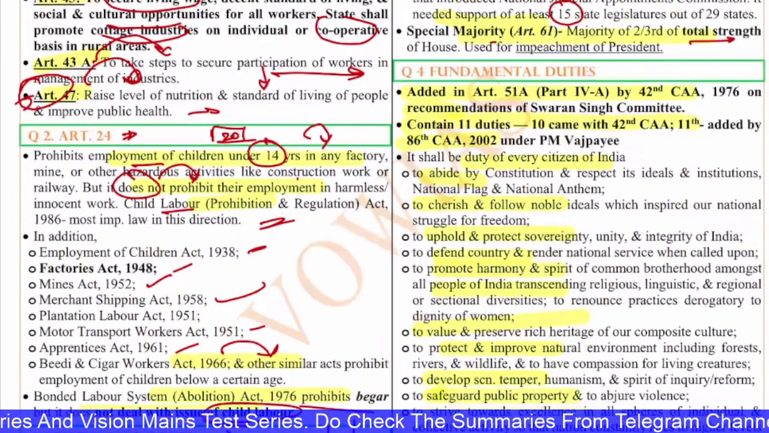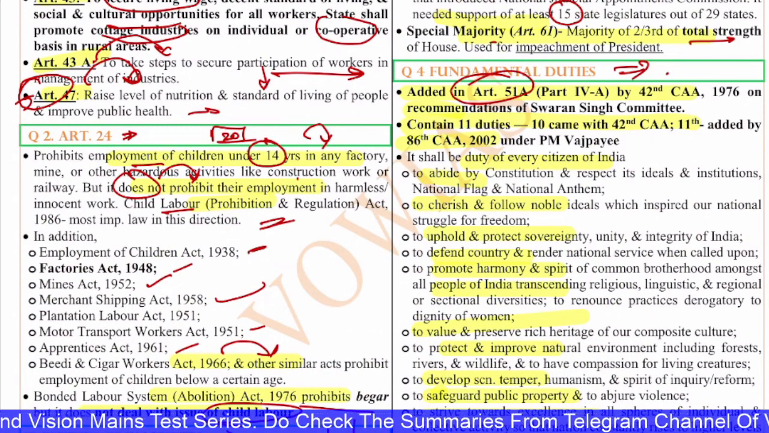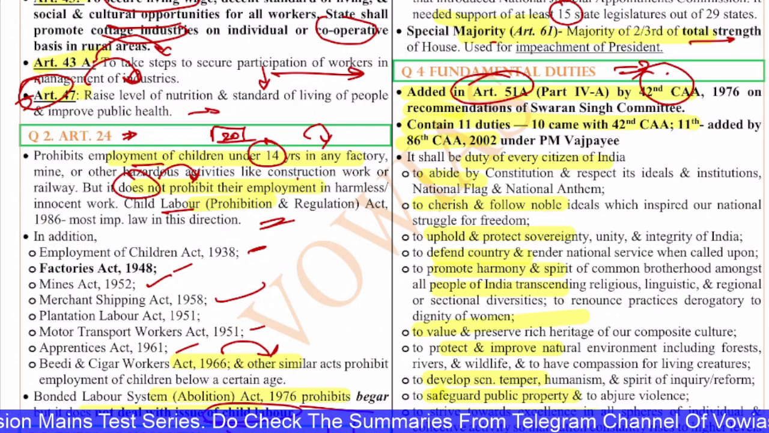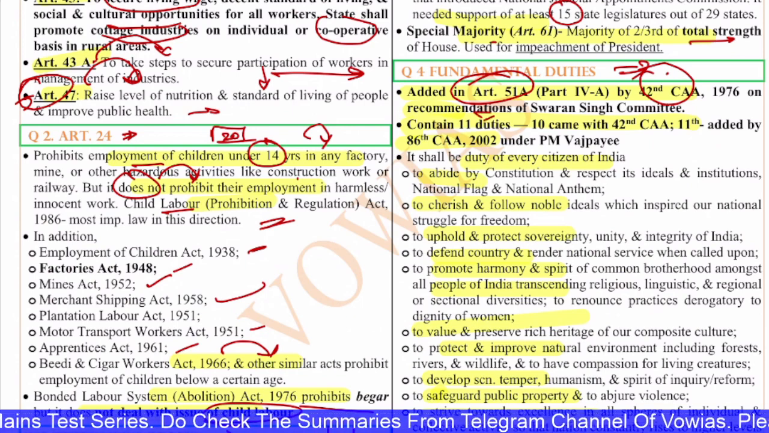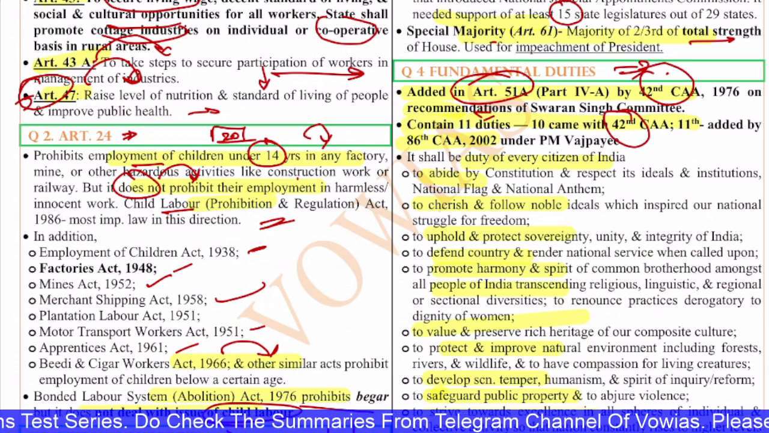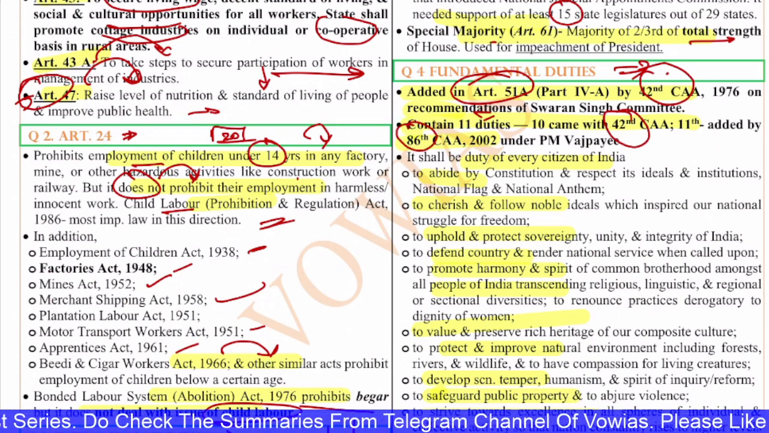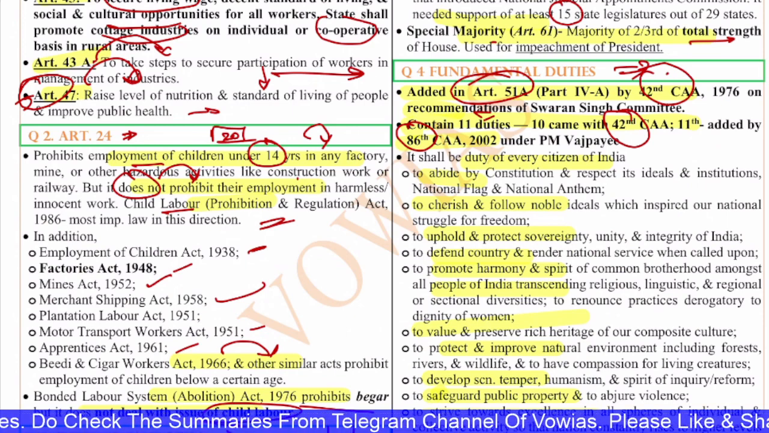Next, the fourth question is on fundamental duties. Fundamental duties are added in Article 51A by the 42nd Amendment Act in 1976 under the recommendation of the Sardar Swaran Singh Committee. It contained 10 duties. The 10th came with the 42nd Amendment Act. The 11th is added by the 86th Constitutional Amendment Act under Vajpayee. So initially you can say there are only 9 duties. Later on the 10th and 11th were added by the 42nd and 86th.